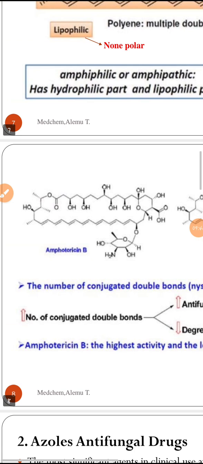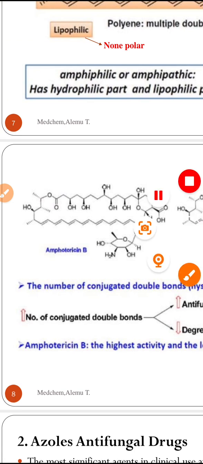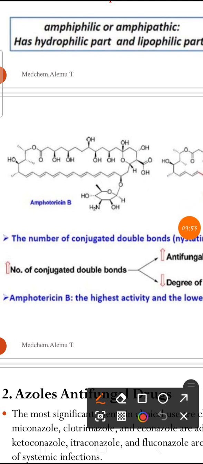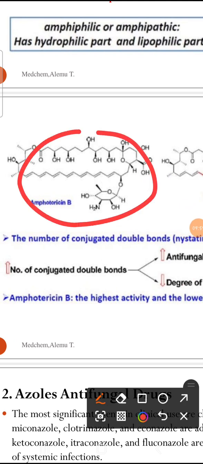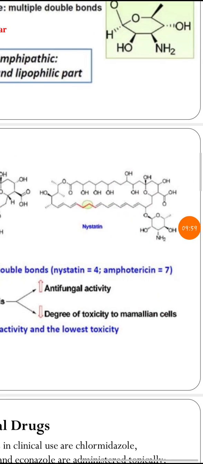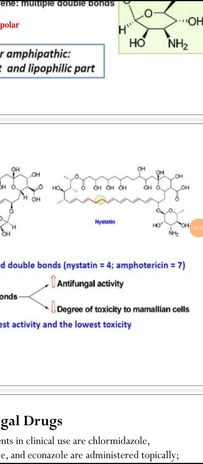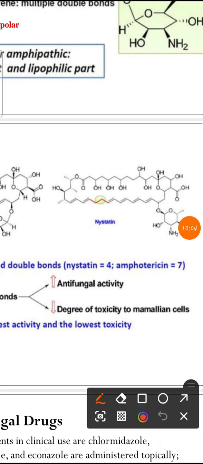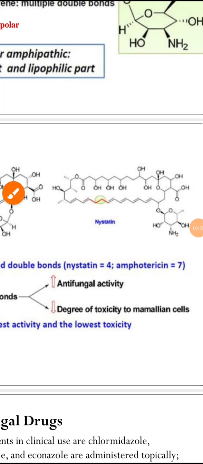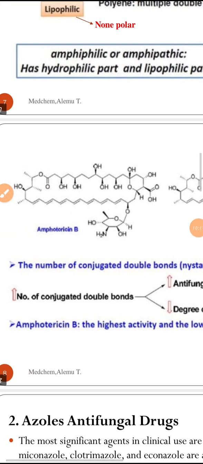We have amphotericin here. This is the general structure of amphotericin. Also, we have the structure of nystatin, another polyene antifungal agent. These are the structures of nystatin. Nystatin is the first polyene antifungal agent that is used for treatment of different types of fungal pathogens.